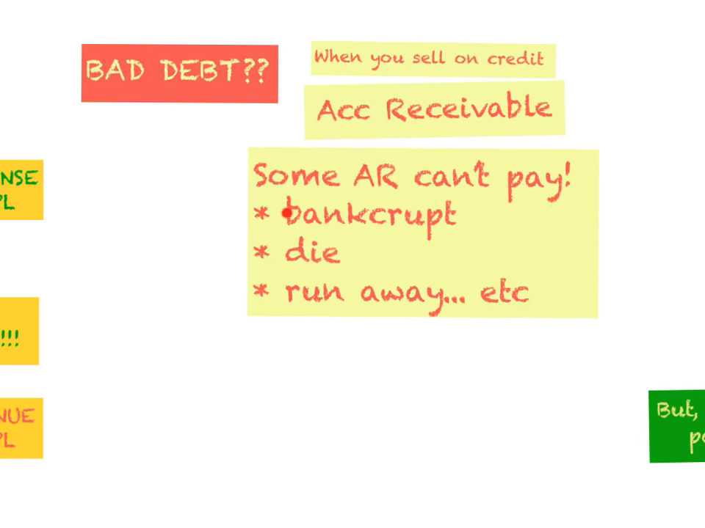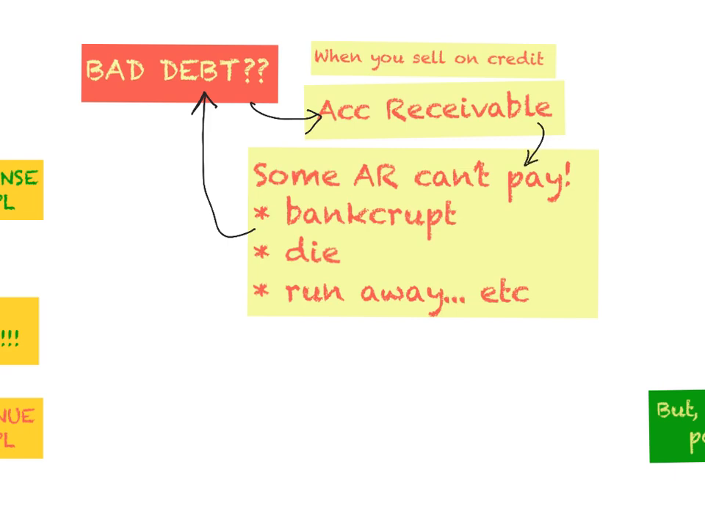For example, they go bankrupt. Some of them may die and do not pay their debt. And then some may run away. Not everyone is honest with us, so some of them may just run away and leave the debt behind and do not come back. If this is the case, then we are going to have what we call bad debt. So bad debt are actually the account receivable who do not pay their debt.